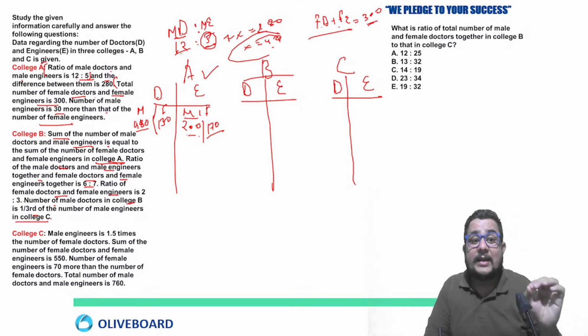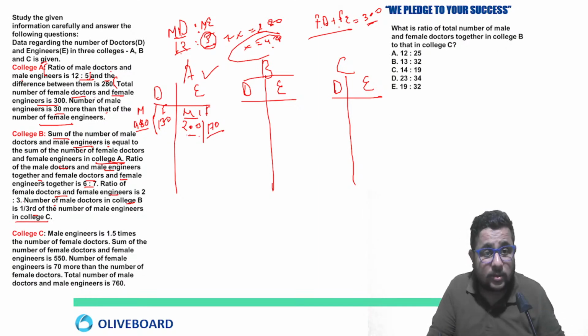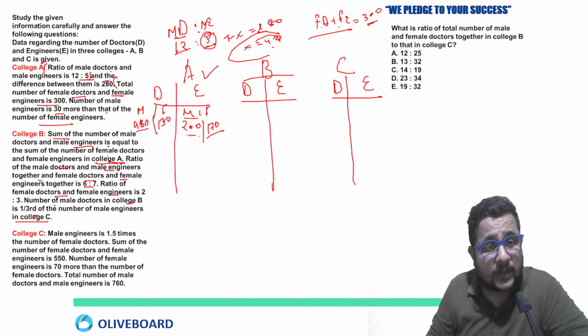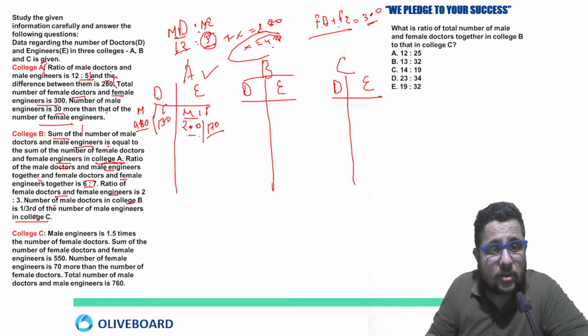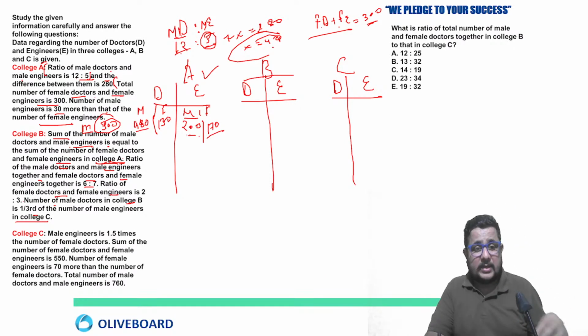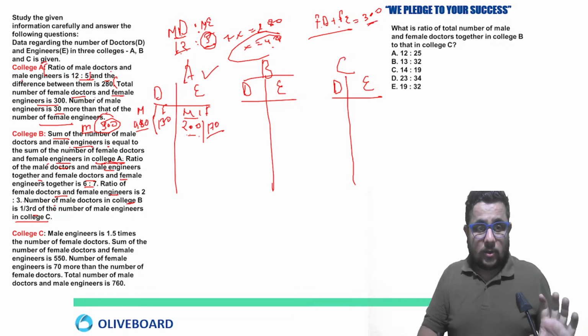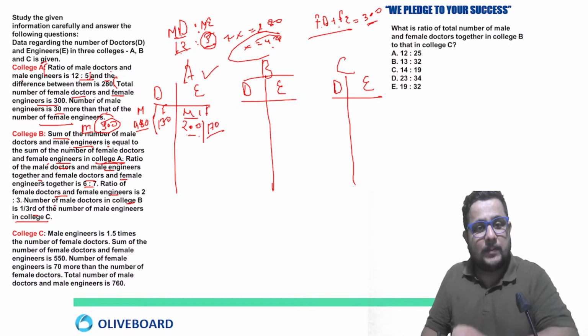So every line is very important. Sum of the number of male doctors and male engineers is equal to the sum of the number of female doctors and female engineers in college A. So total males in college B, engineers plus doctors, is 300. Why? Because it is equal to the female doctors and female engineers of college A, which is 300, so it will also be 300.